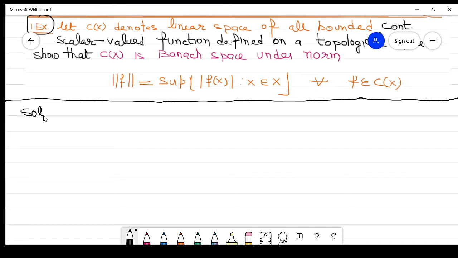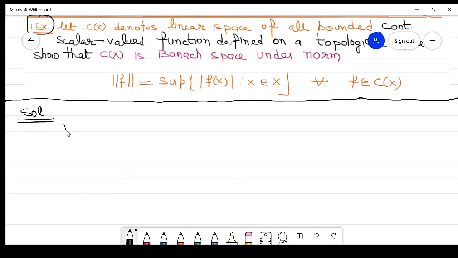So our purpose is how we can prove the result that this space is a Banach space or this space is a normed linear space. Clear? Now in order to prove it is a normed linear space, I just remind you of the following properties.